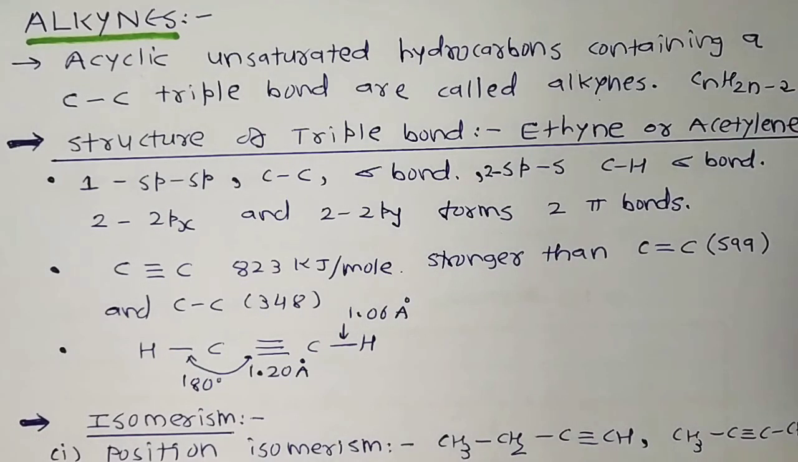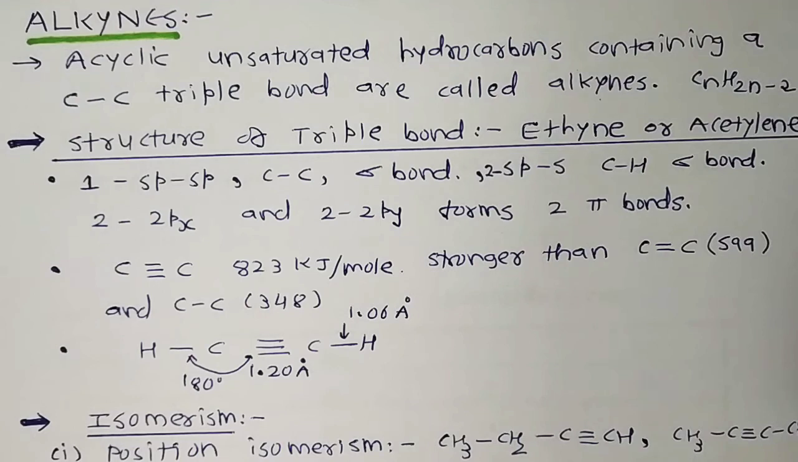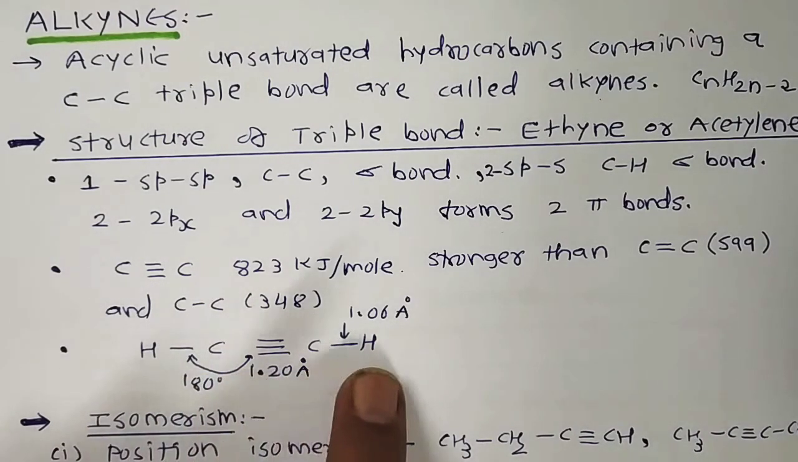Okay, then what about the structure of this triple bond? The structure of the triple bond can be explained with one example, the first homologous series member of the alkyne series, ethyne or acetylene. What is the meaning of ethyne? This is HC≡CH, called ethyne or acetylene.